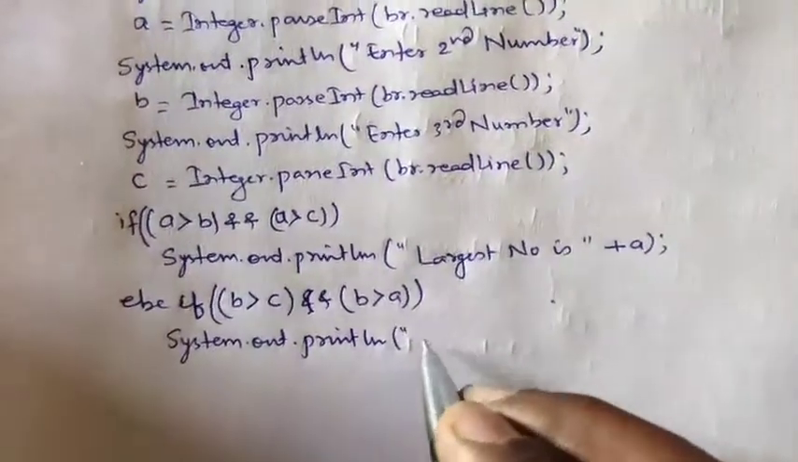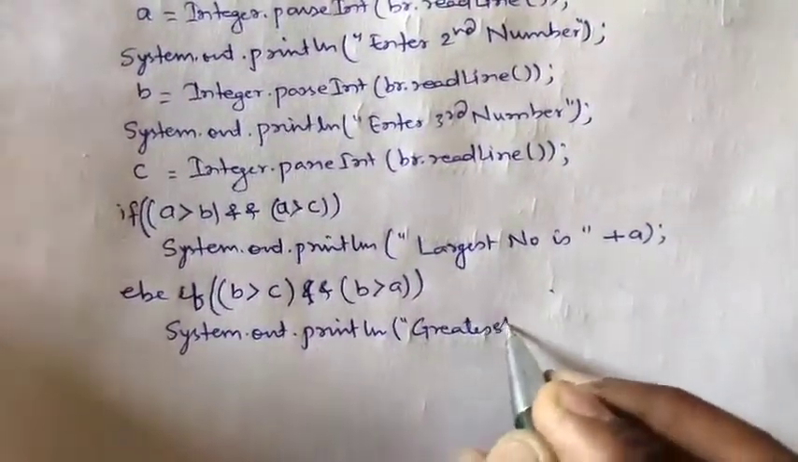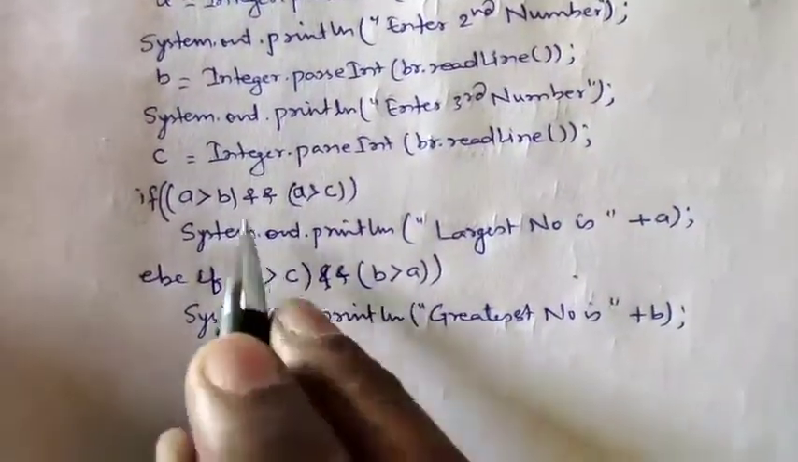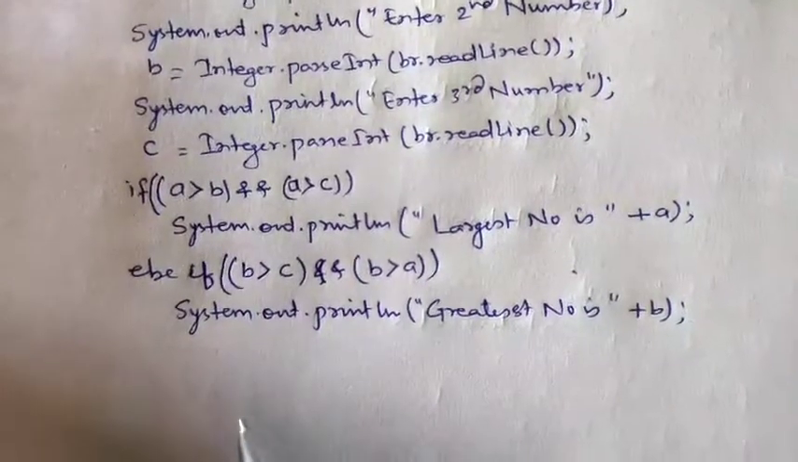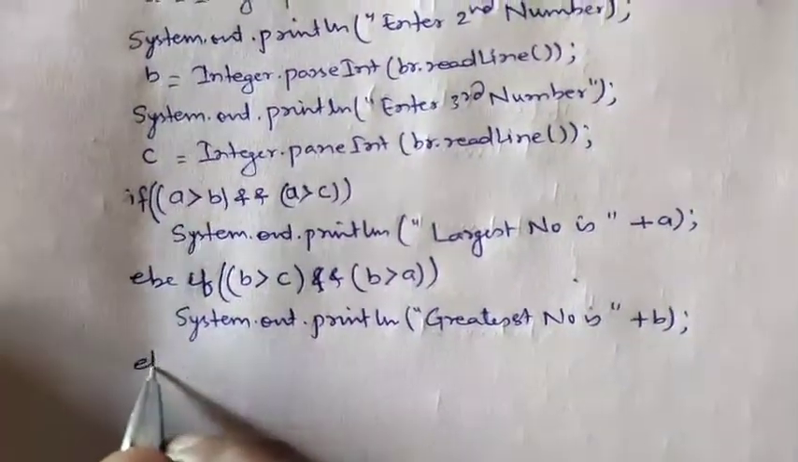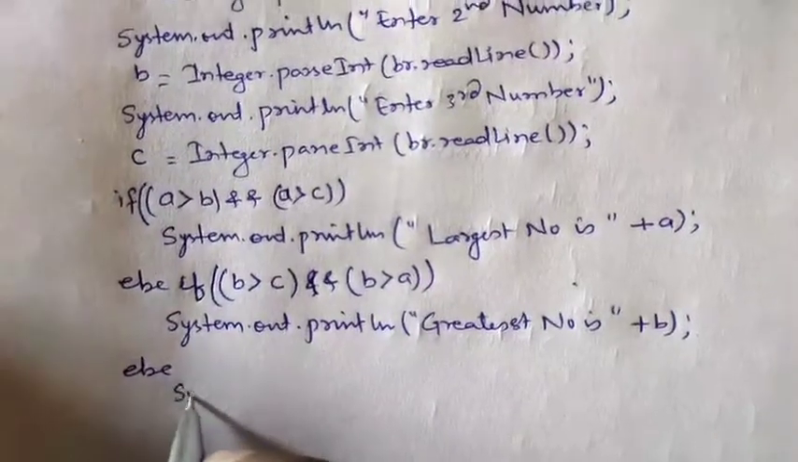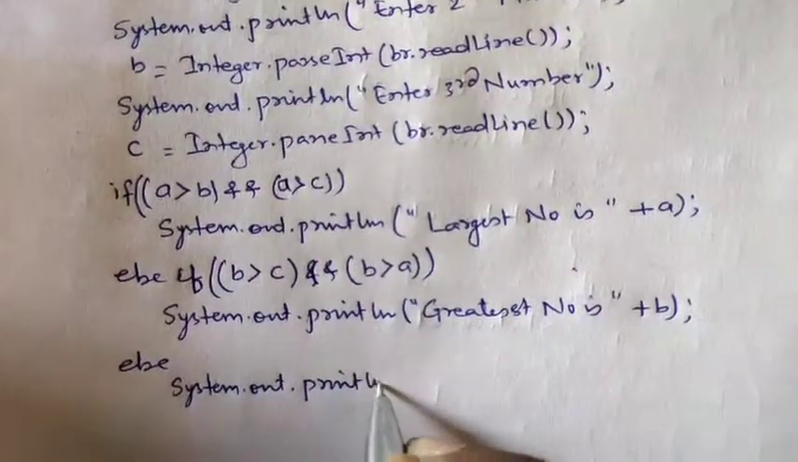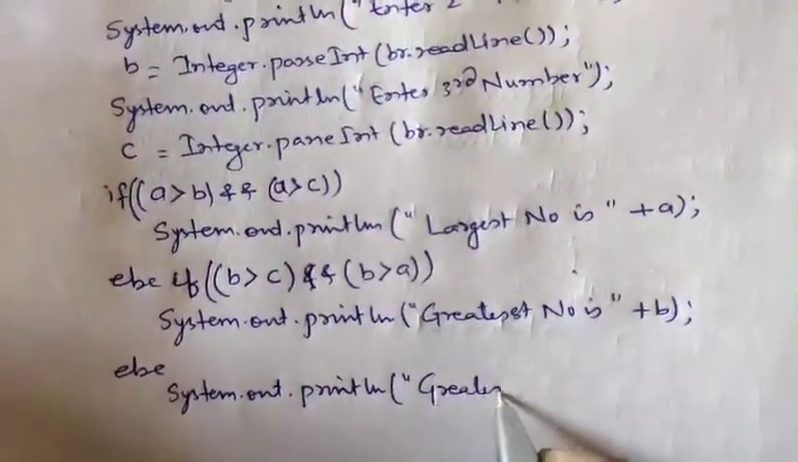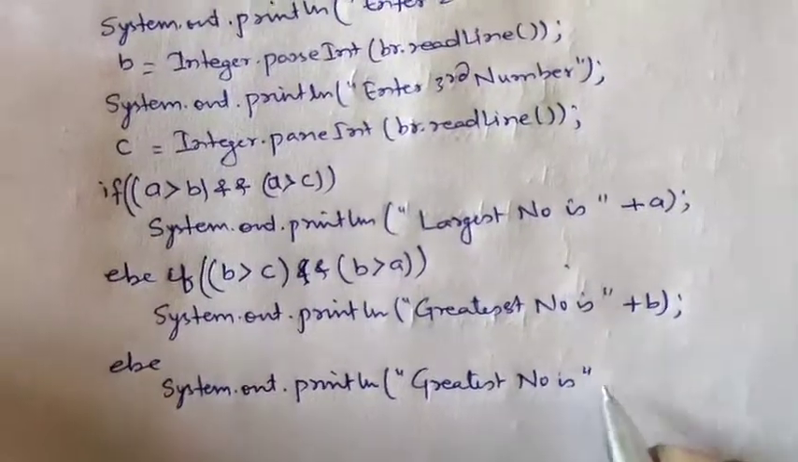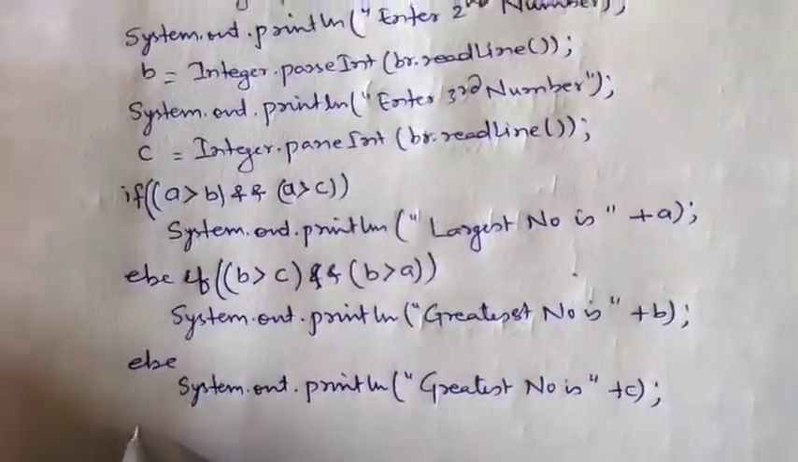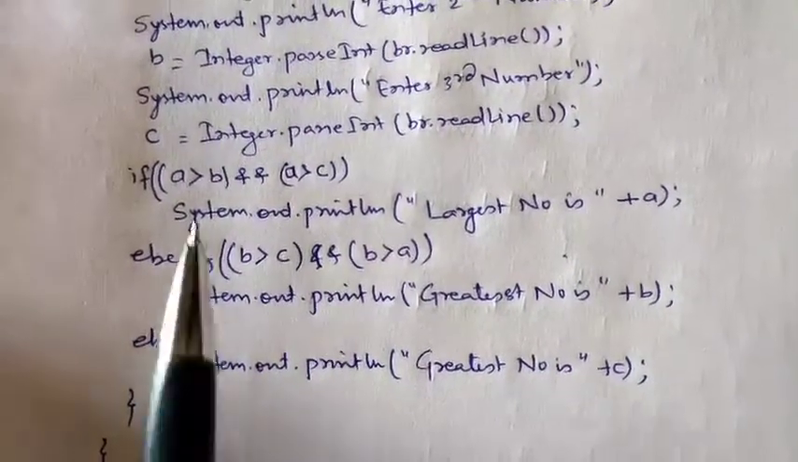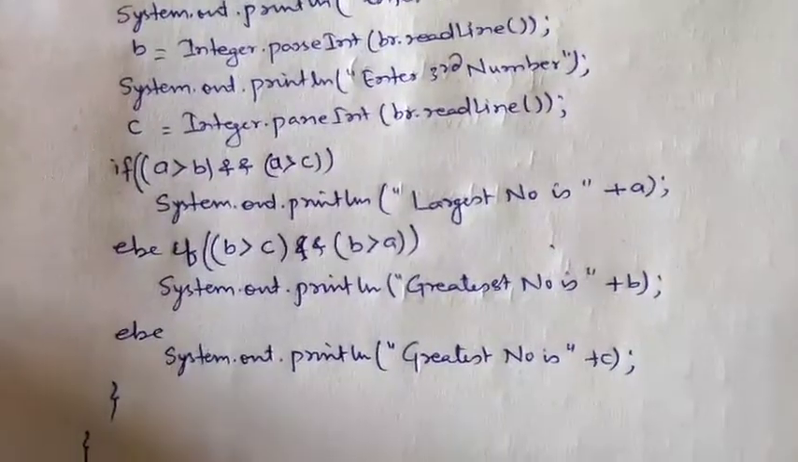System.out.println, greatest number is plus b. If these two conditions return false, then obviously c will be greater, so we will write else. No need to give a condition with else. System.out.println, greatest number is plus c, and our program is completed. We will close the parenthesis. This will give you the greatest number among three numbers.